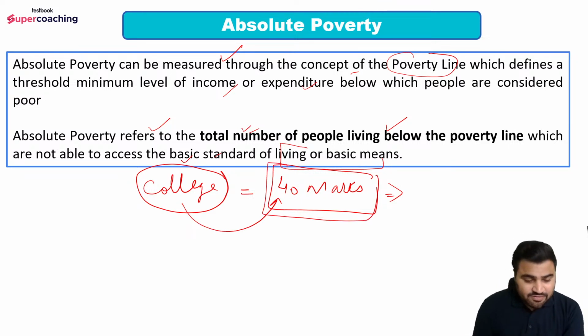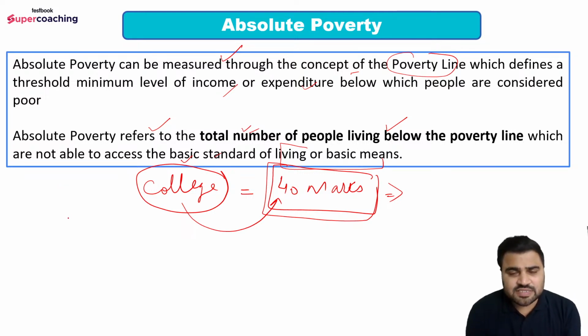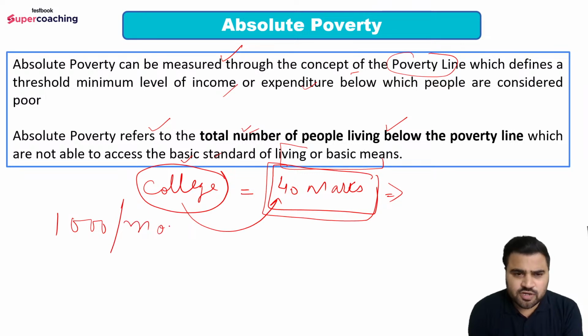तो सिमिलरली when we talk about the concept of poverty, absolute poverty, so there is a fixed threshold, उसको क्लियर, उसको अचीव करने के बाद that person does not fall into the category of below poverty line. और अगर उस पर्टिकुलर थ्रेशोल्ड को नहीं अचीव किया, ठीक है, then in that case that person would fall below the poverty line. For example, if I am saying that poverty line is rupees 1000 per month, this is just for an example, right?